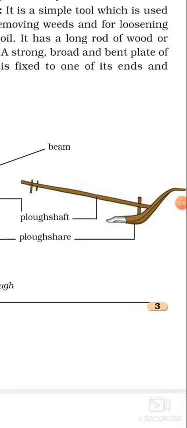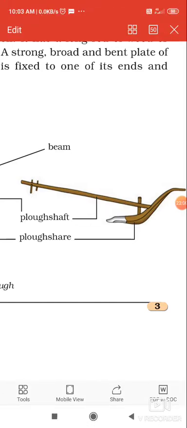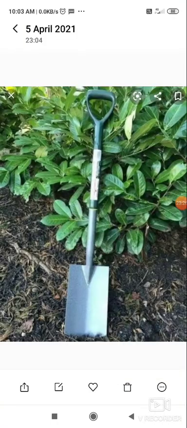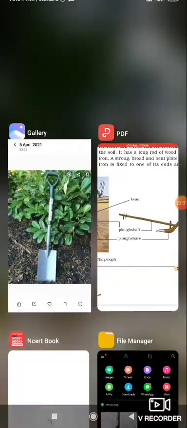Now the hoe. Students, the hoe is like our khurpi, you can say. It is a very simple tool which is used for removing the weeds, and it is also used for loosening of the soil. It has a long handle, the same as a plow. It is a little bent at the front, I will show you how it looks. It is like this, a little bent, and made of iron.